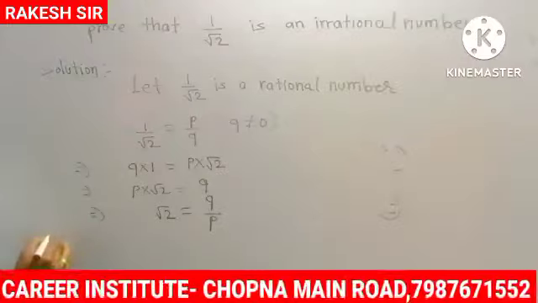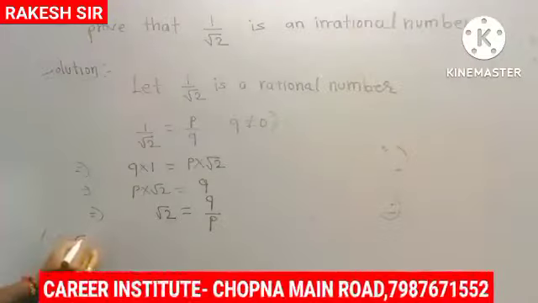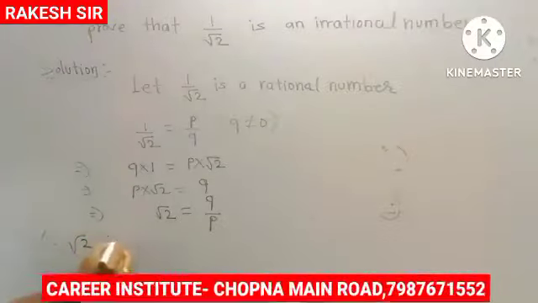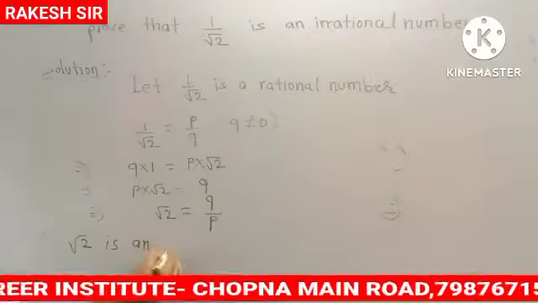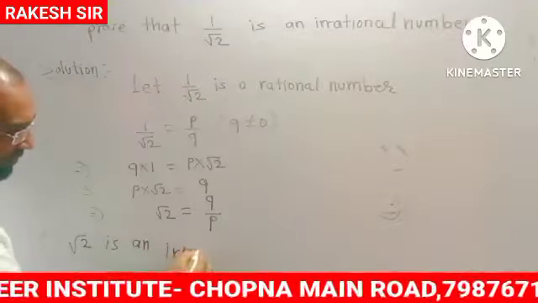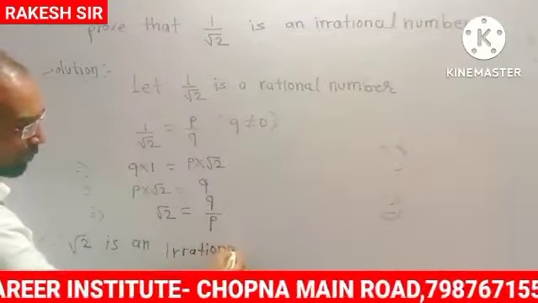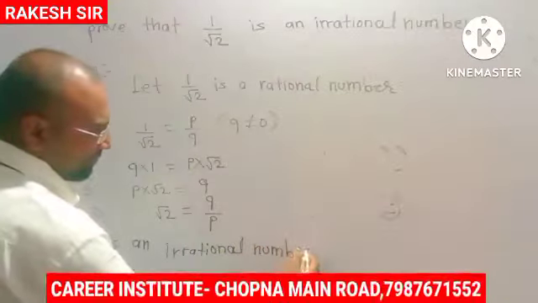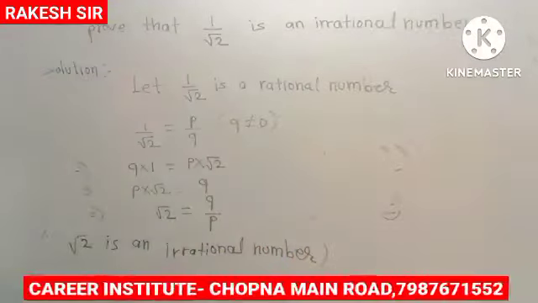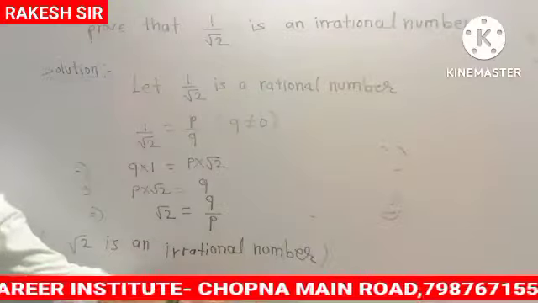So write down, we know that root 2 is an irrational number. Okay, we already know that root 2 is what? Root 2 is an irrational number.